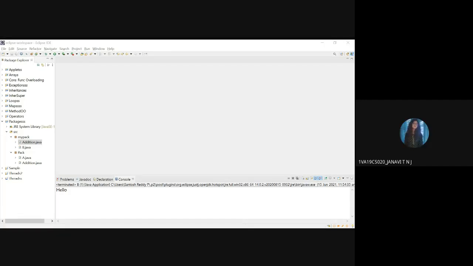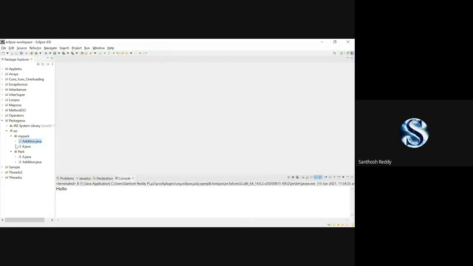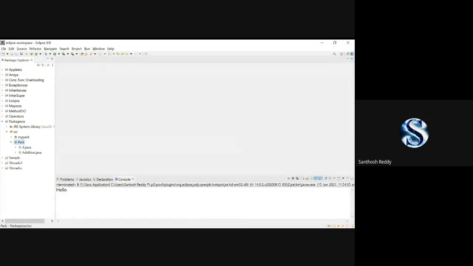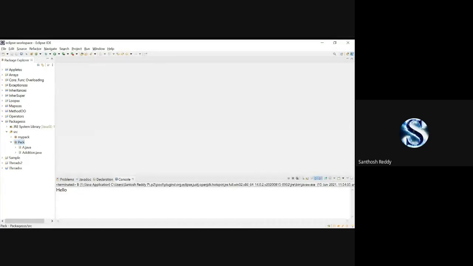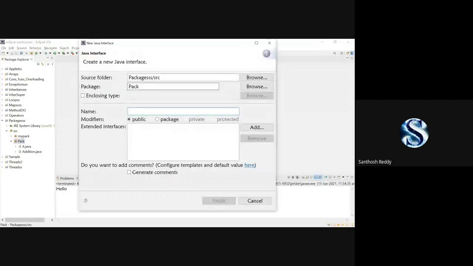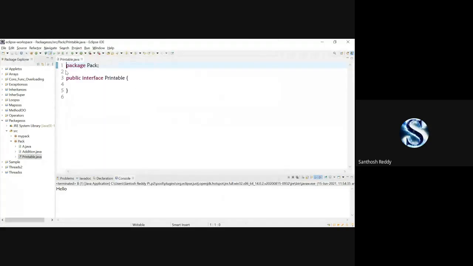Okay. Now, whereas coming to this here, I'm going to create a new interface. How to create an interface? Very simple. Right click on the pack folder, new, click on interface. Here I'll create it as Printable. I'll explain what it is.